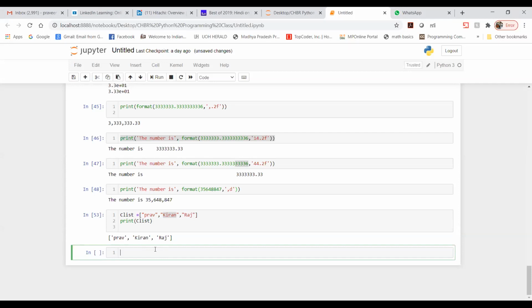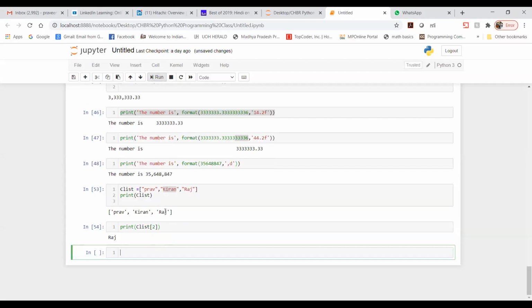Let me try it this way. Let me write print, I'm calling C list, then I mention 2. Let's see what I'm getting. Oh, I'm getting Raj. So 2 is Raj. Now what is in 0?